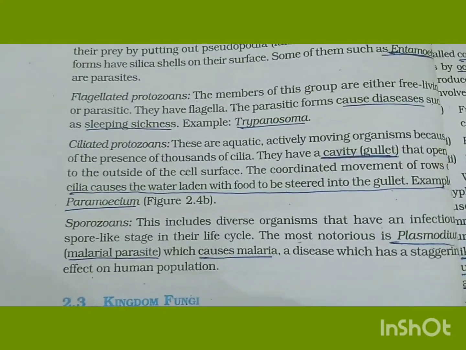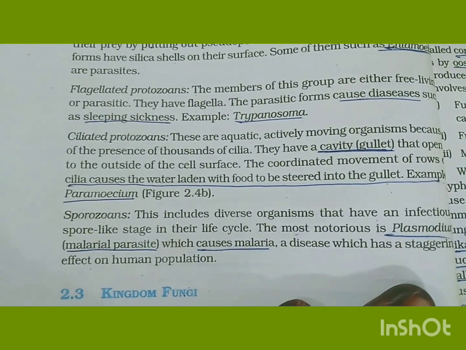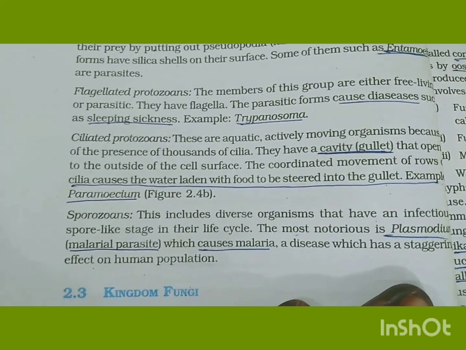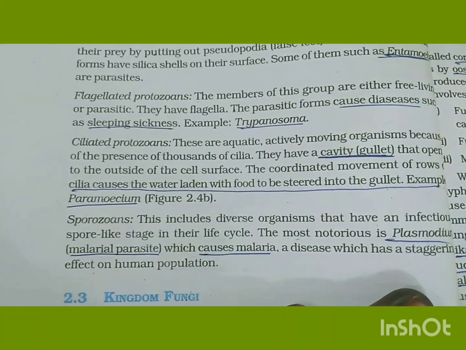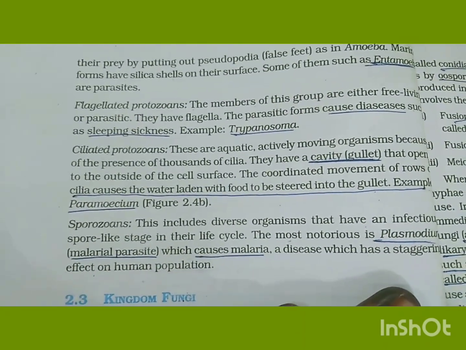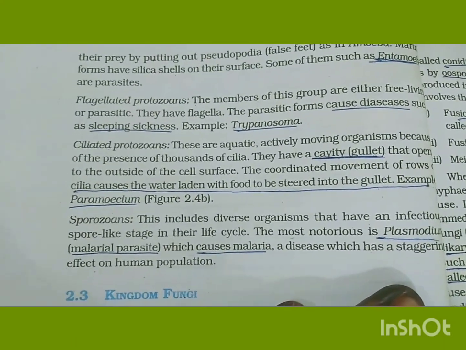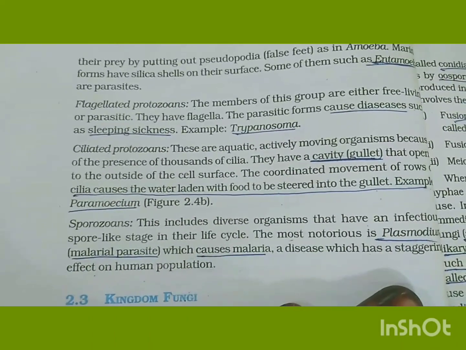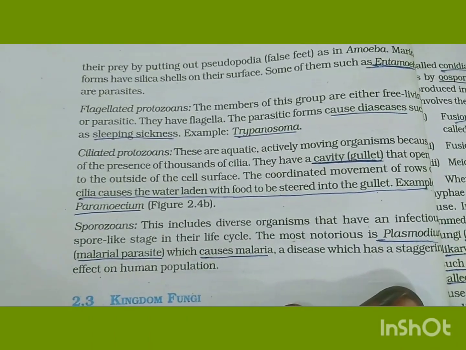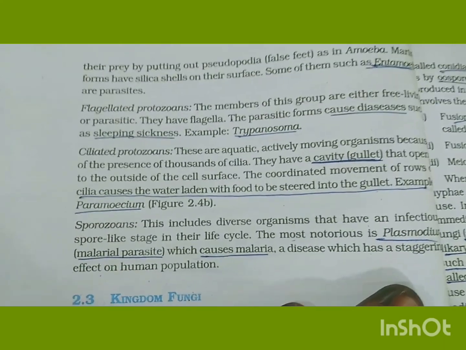Ciliated protozoans. These are aquatic, actively moving organisms because of the presence of thousands of cilia. They have a cavity called the gullet that opens to the outside of the cell surface. The coordinated movement of rows of cilia causes the water laden with food to be stirred into the gullet, for example Paramecium. Sporozoans. This includes diverse organisms that have an infectious spore-like stage in their life cycle.